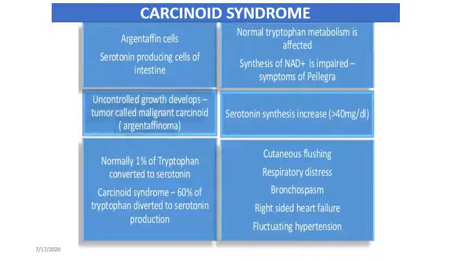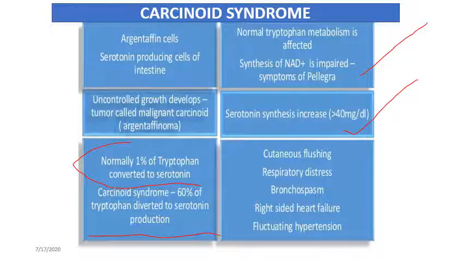So normal tryptophan metabolism is affected here. The synthesis of niacin or NAD+ is impaired, so pellagra-like symptoms may occur. Usually only 1% of tryptophan is converted to serotonin. But in carcinoid, greater than 60% of tryptophan is converted into serotonin. So serotonin synthesis increases up to greater than